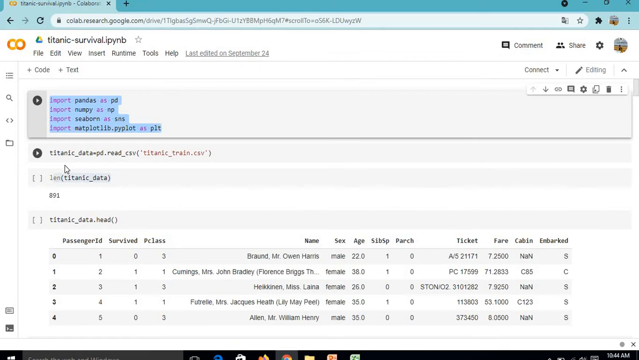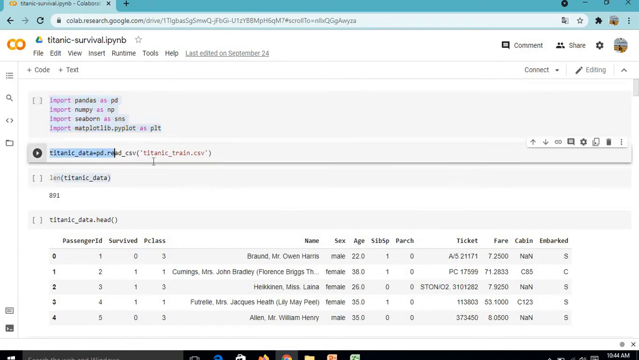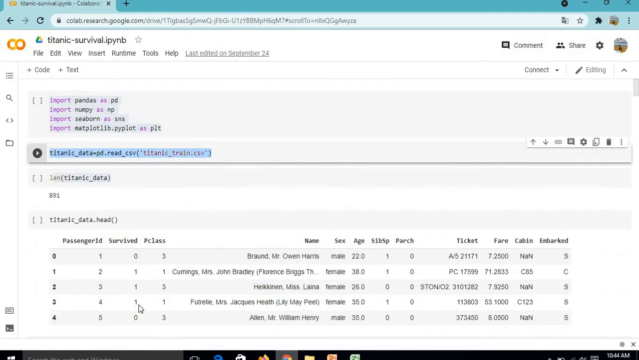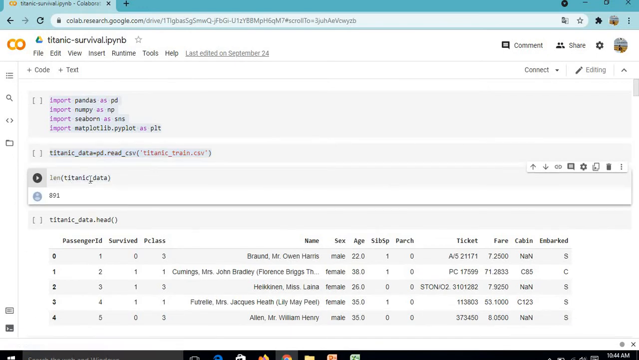Now for loading the data we will write titanic_data = pd.read_csv, Titanic data CSV. Hence our data is in the CSV format, and here we can see our data, and in this we have passenger ID, class of passenger, name, sex, age, siblings along with the passenger, parents, children, ticket, fare of ticket, cabin, and embarked.